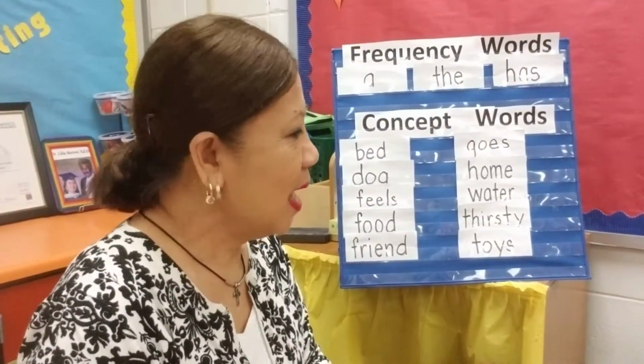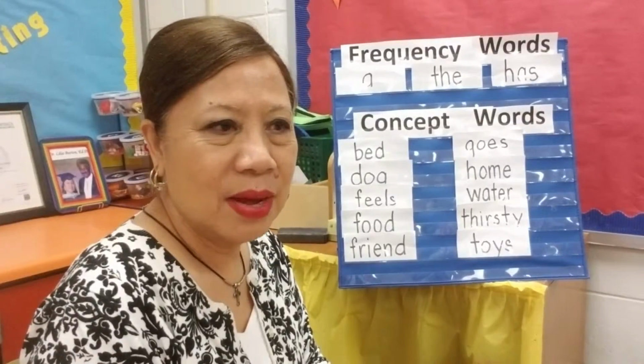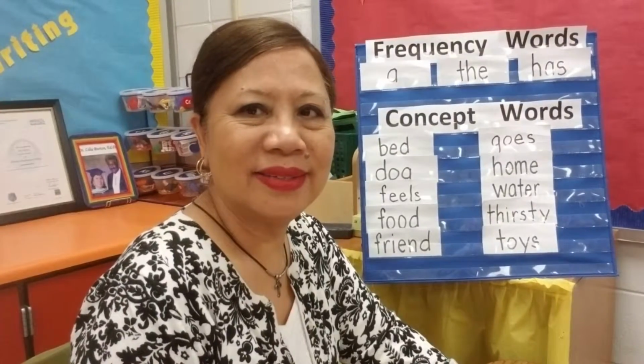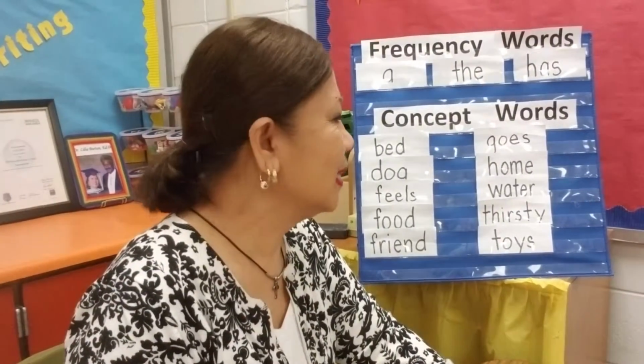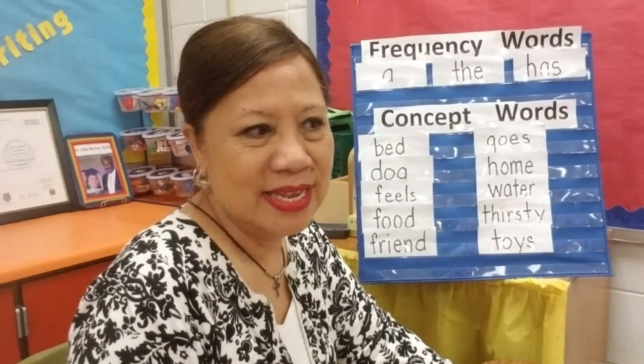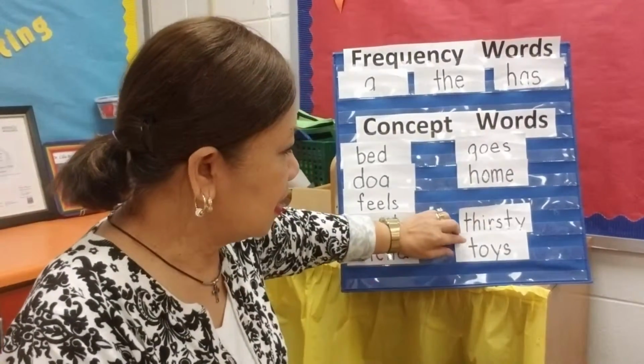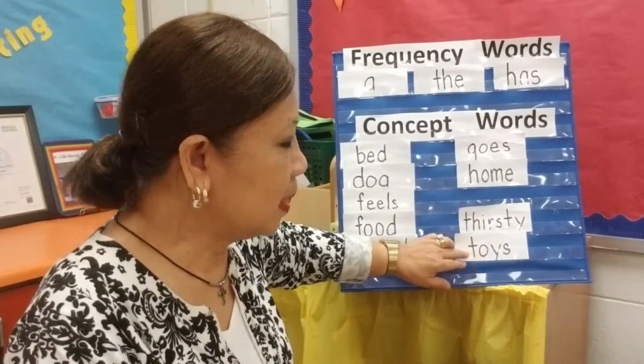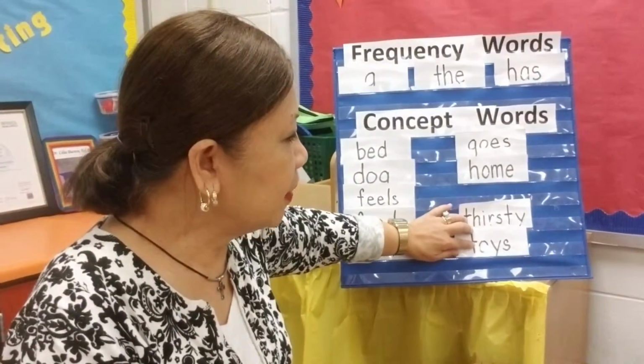L? M? No. N? O? P? No. Q? R? No. S? T? Yes. There are two T's. Thirsty begins with letter T. Choice begins with letter T. So they have the same letters.